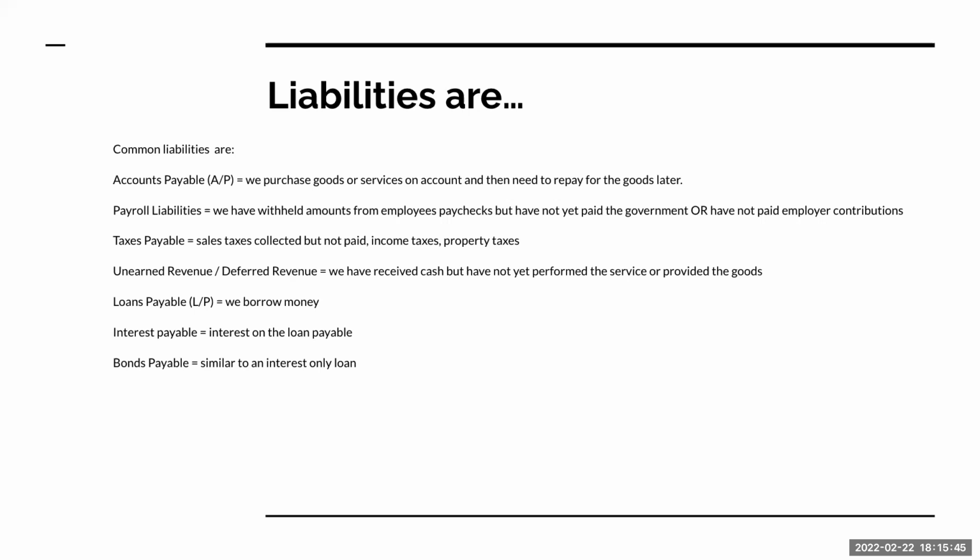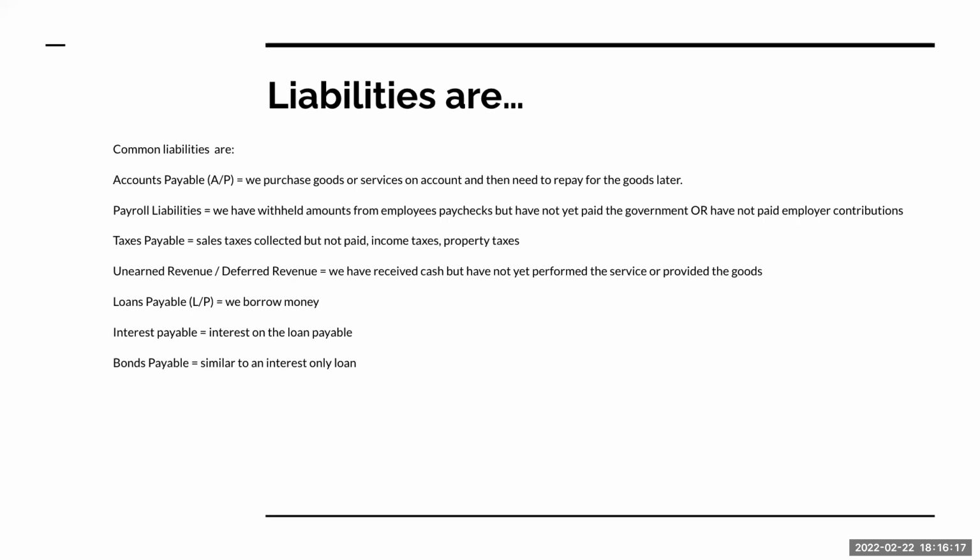The next one is going to be unearned revenue or deferred revenue. I've received cash from my customer, but I have not yet performed the service or provided the goods. Great example, I made a deposit on the Cybertruck. We haven't received our Cybertruck yet. So as we'll see momentarily, Tesla is going to record that as a deposit. Unearned revenue: I've paid Tesla for a subscription for self-driving cars or for a future upgrade for my vehicle. I don't own a Tesla, but I'm happy to take one for free.